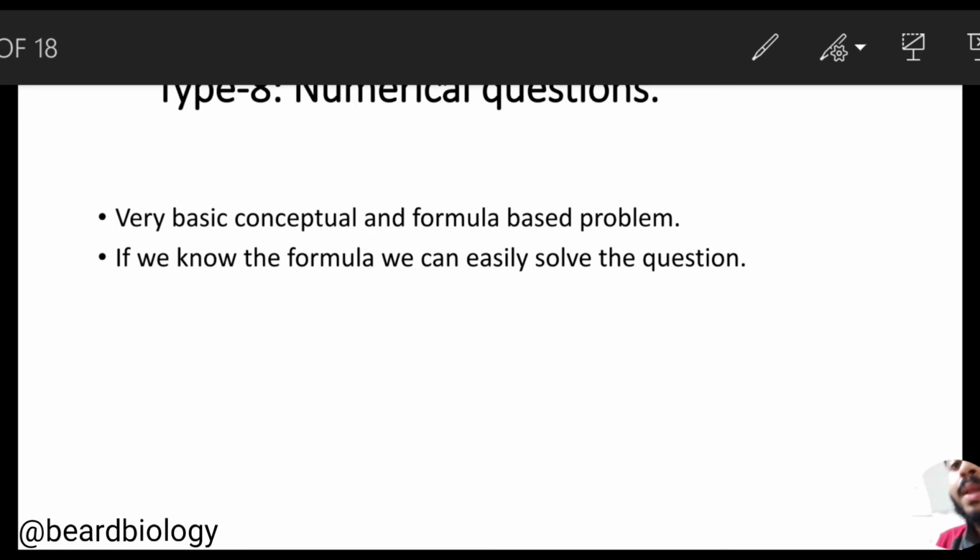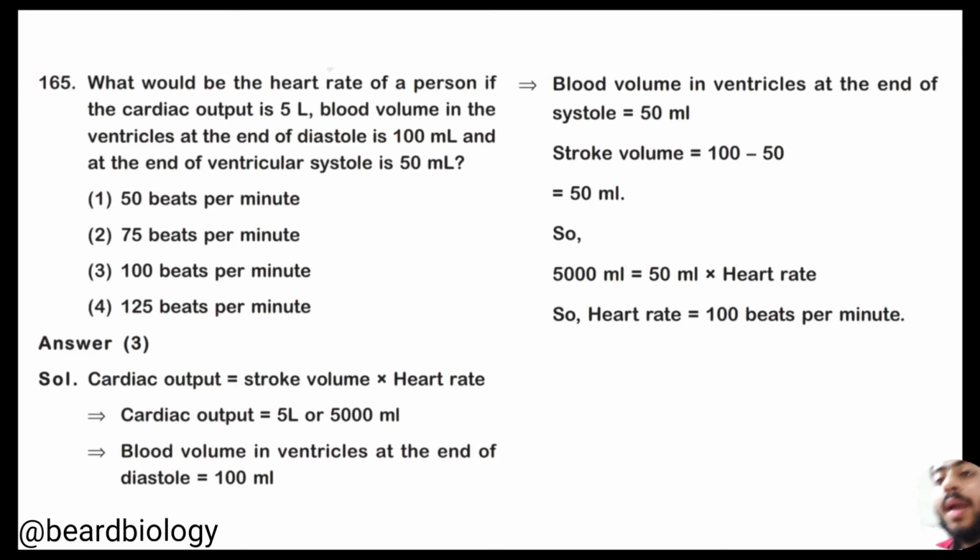Now let me discuss an example here. What would be the heart rate of a person if the cardiac output is 5 liters, the blood volume in the ventricle at the end of diastole is 100 ml, and at the end of ventricular systole is 50 ml?